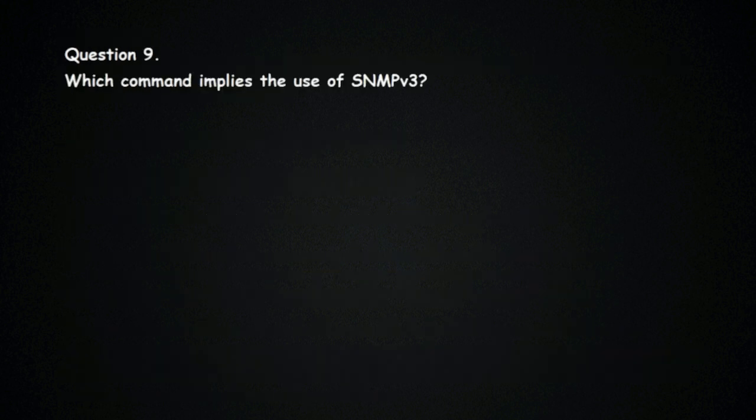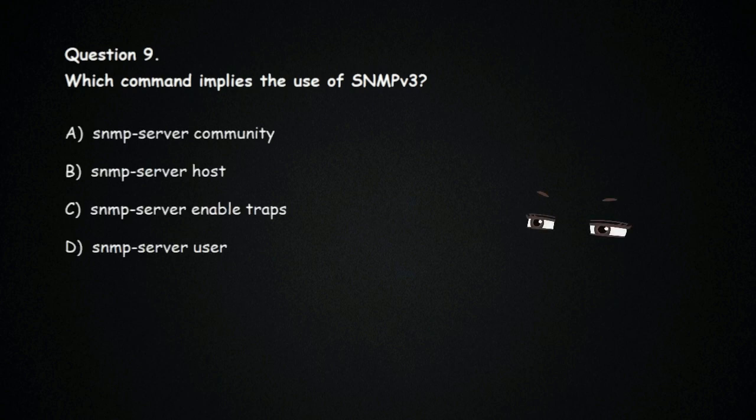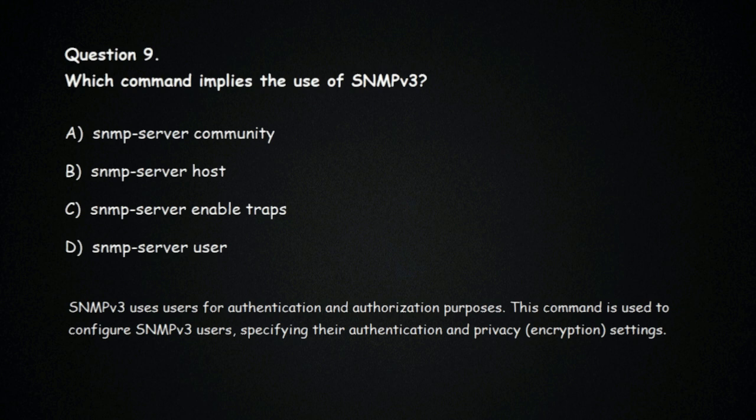Question 9. Which command implies the use of SNMPv3? Options. Correct answer is D. SNMP server user. SNMPv3 uses users for authentication and authorization purposes. This command is used to configure SNMPv3 users, specifying their authentication and privacy settings.